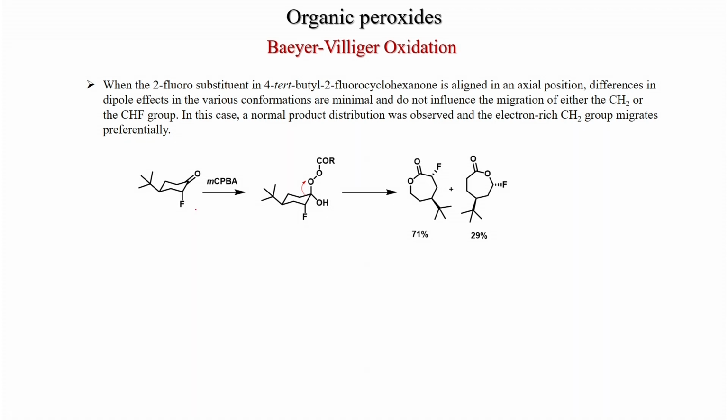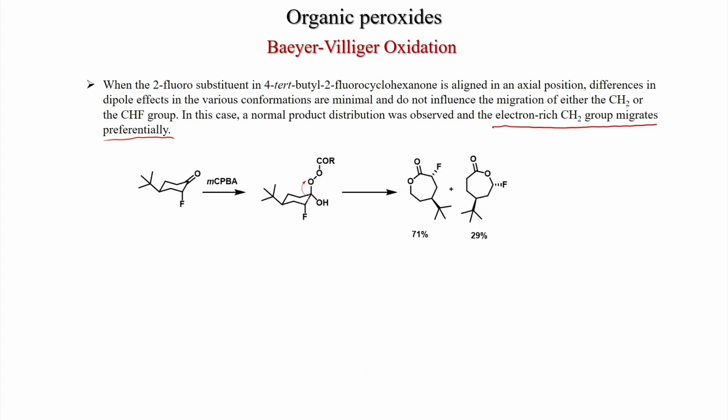Differences in dipole moments in various conformations are minimal and do not influence the migration of either the CH2 or the CHF group. In this case, a normal product distribution was observed, and the electron rich CH2 group migrates preferentially. So, here just the electron withdrawing group effect of CHF is working, because there is no such stereoelectronic effect. The dipole effect is not a dominating factor here. Here the electron withdrawing group is migrating less.